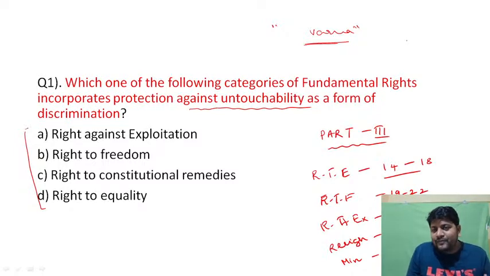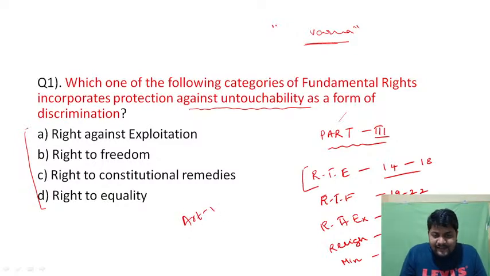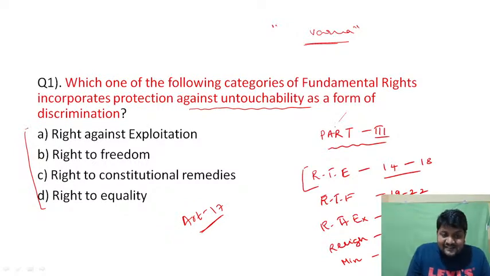In practice, there was no entry for those people in temples, or no entry for a few people in public places, let us say hotels and restaurants, etc. This untouchability has been listed in the right to equality, basically Article 17. Article 17 talks about the protection against untouchability. So my answer is right to equality.